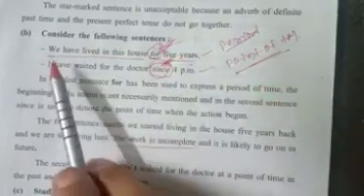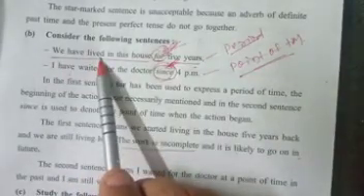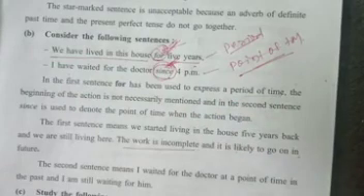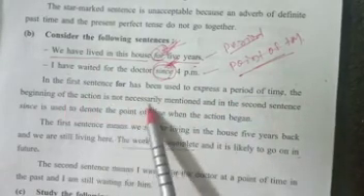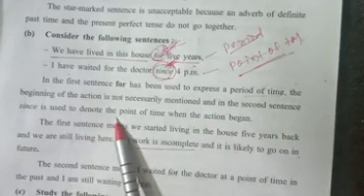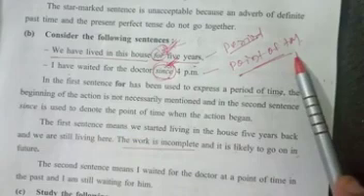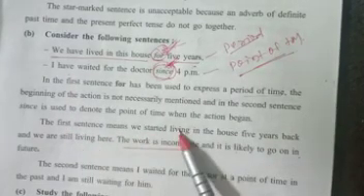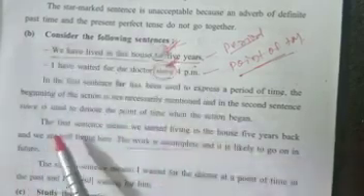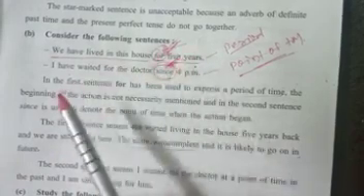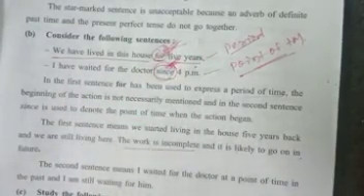Look at the verb form. We have lived in this house for 5 years. Have lived. In the first sentence, for has been used to express period of time. The beginning of the action is not necessarily mentioned. In the second sentence since is used to denote point of time. So here in the first sentence we started living in the house 5 years back. We have lived in this house means since 5 years back we have started living there.